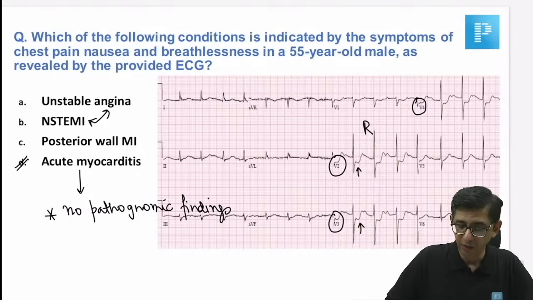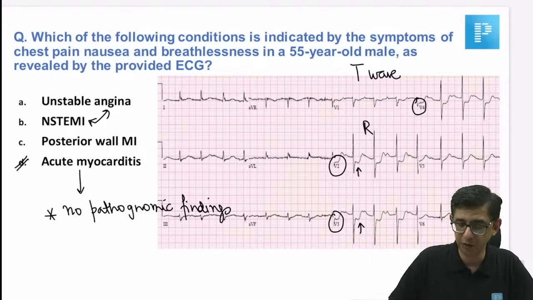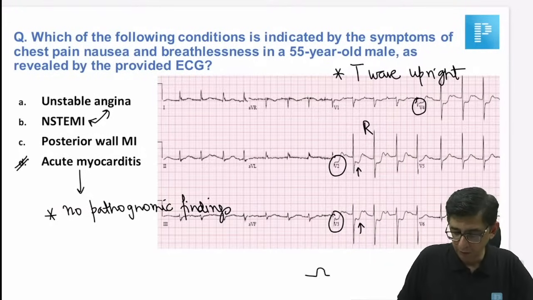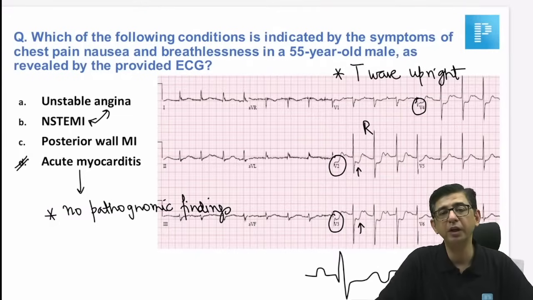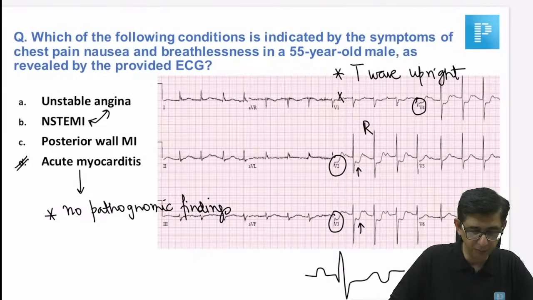I'll say features in favor of posterior wall MI, and then I'll say features in favor of non-ST elevation MI. The T waves in this case are upright. Normally, whenever we have ST depression present, then it is always associated with a T wave inversion. But in this particular case, there are T waves which are upright. That is one basically.